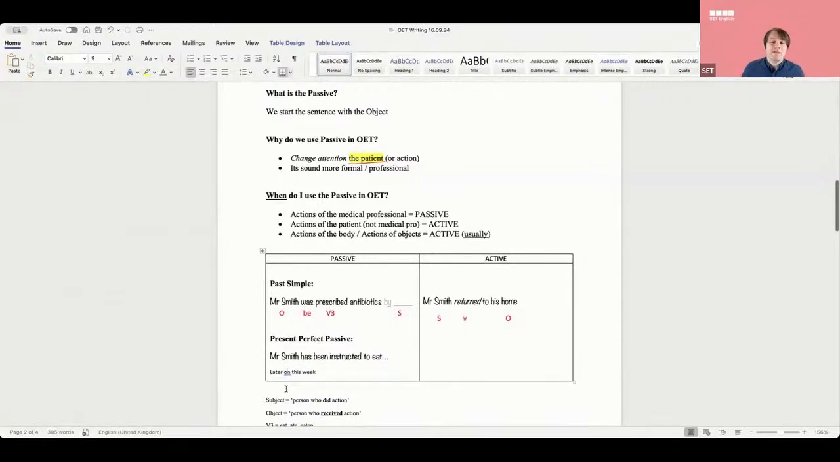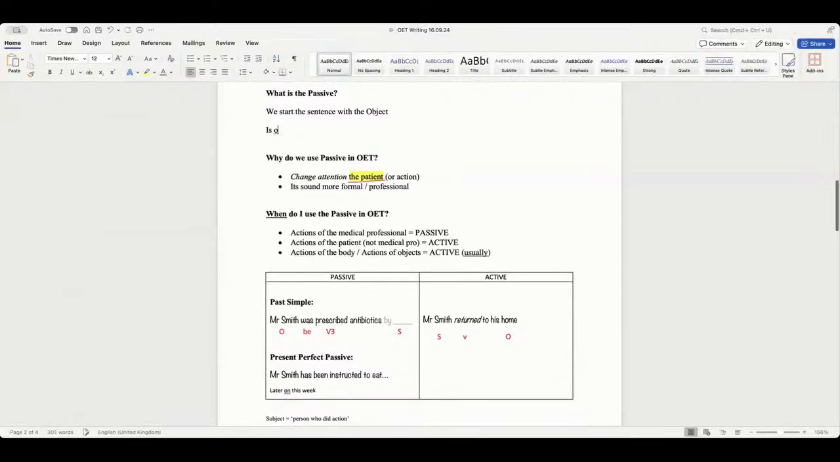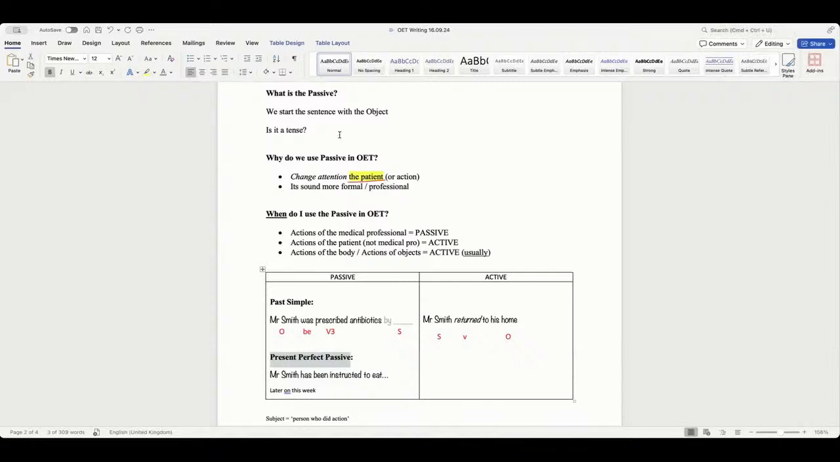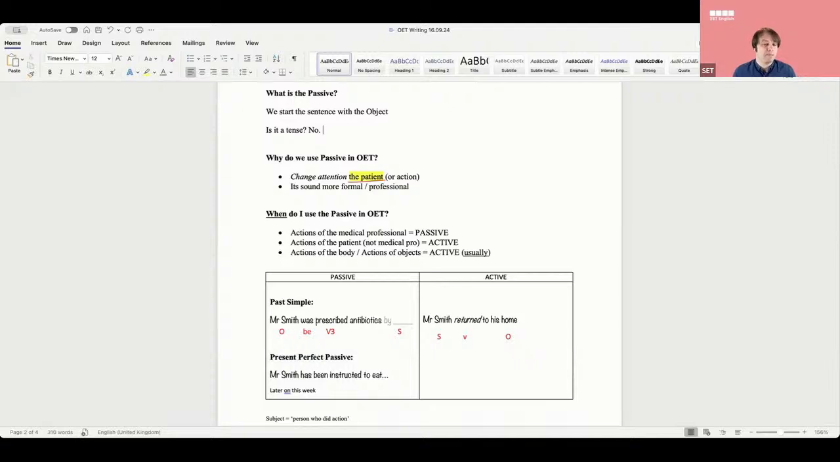Is the passive a tense? Is it a tense? Omi, you're saying no. Does everyone agree? Is it a tense? No. Tense is like past simple, present perfect. Passive is not a tense, right? What is it then? Mustafa, do you know? Naomi? Yes, it's a voice to change focus. What do we call it though? It's got a name.